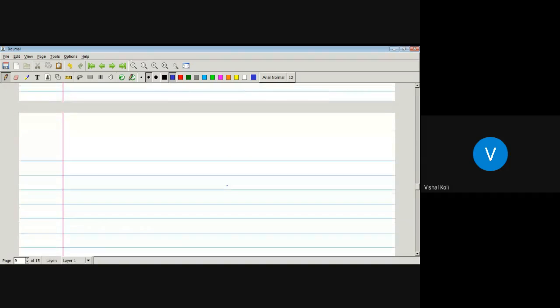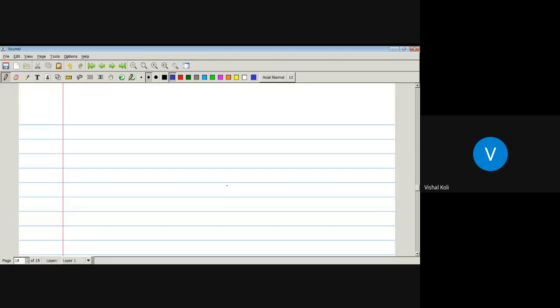Now there are some properties of addition of matrices. See what are those. First one will be commutativity.